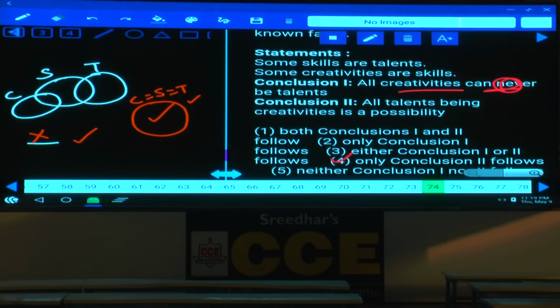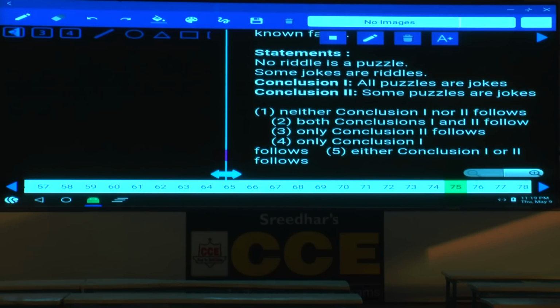Only 2, choice 4. Then 75. Now, in this question number 75, tell me what is your answer here? No riddle is a puzzle. Riddle and puzzle, no intersection between these two.